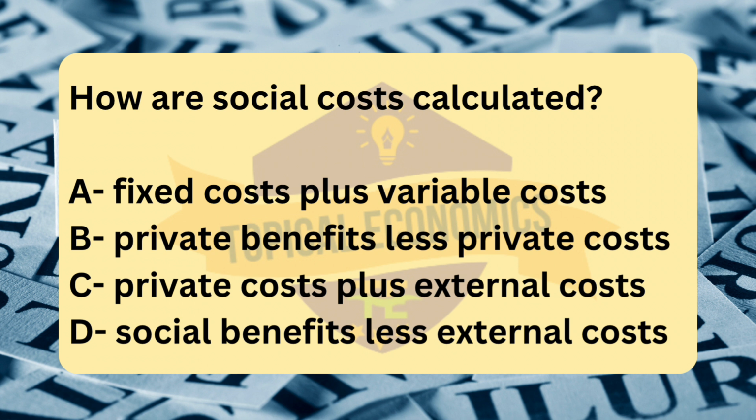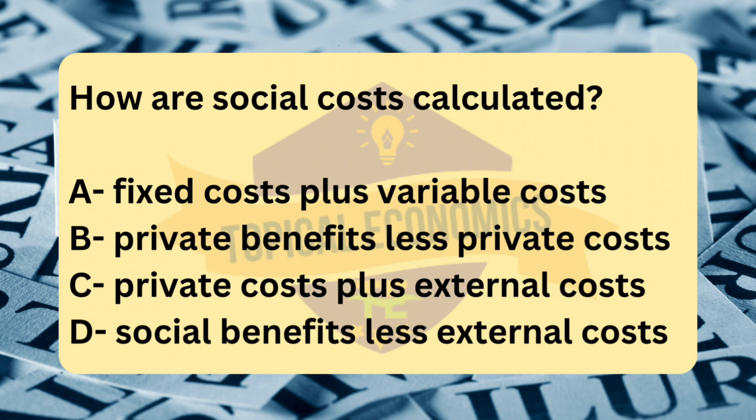Social costs refer to the total cost to society of producing a good or service. It includes both the private costs, the costs borne by the producers or consumers directly involved in the transaction, and the external costs, the costs imposed on third parties who are not part of the transaction, such as environmental damage, health effects, etc. So, social costs are calculated as private costs.